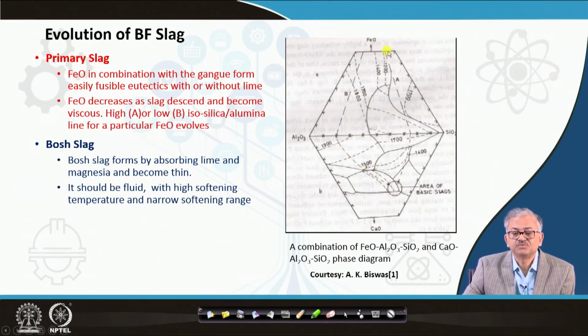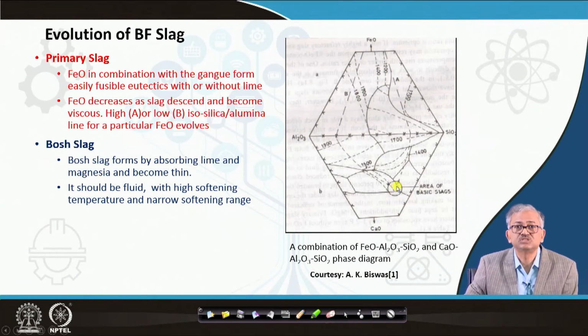With lime addition, the fusion temperature of slag A is also decreasing. You can see the 1500 line, the 1400 line, then this line; they are crossing and coming here. All of them come into this zone, which is a very fluid slag, and its liquidus is quite low, 1300 to 1400 degrees centigrade.